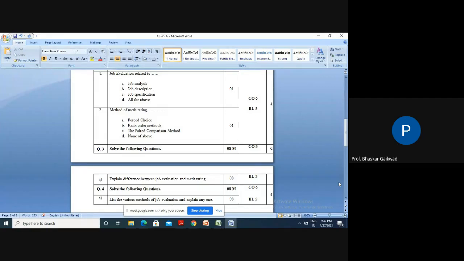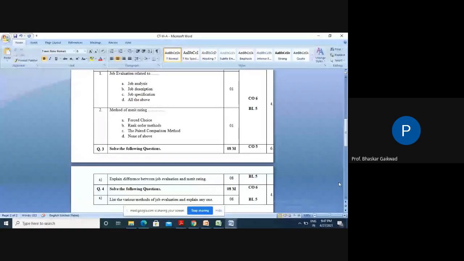So the job classification method is there, the point method is there. After that, the factor comparison method is there. So these four methods are there: ranking, job classification method, point method, and factor comparison method. These are the various methods of this. So explain any one method out of this.